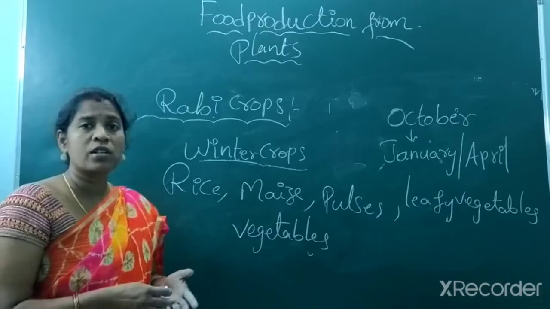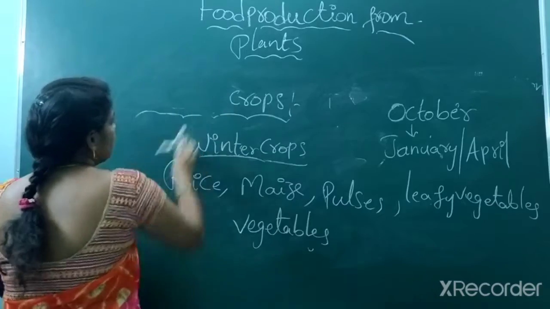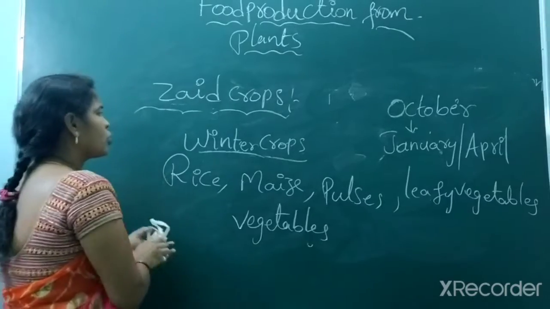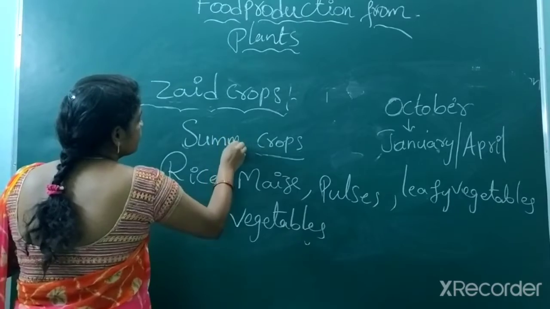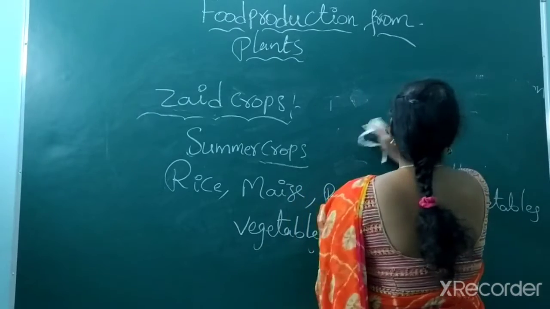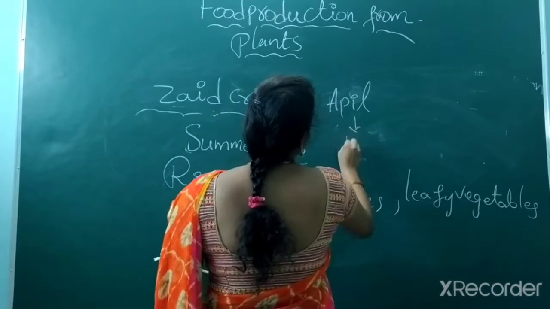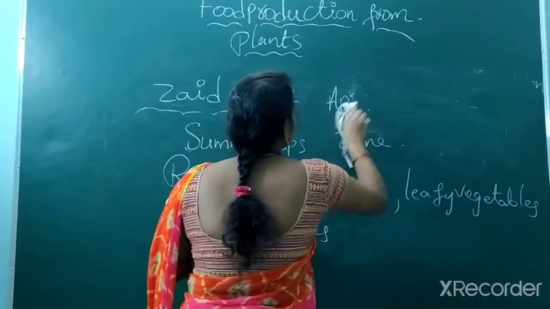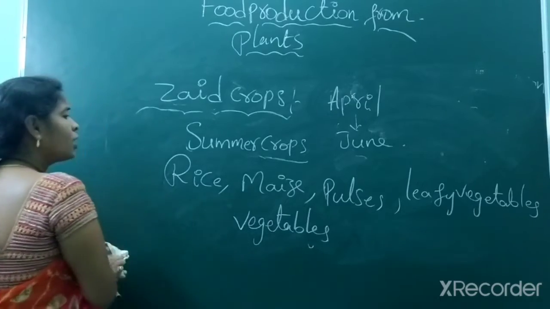Then next we look at Zaid. What are they? Zaid crops. So I am going to start. Zaid. What are these Zaid crops? Zaid, as per the Arabic language, Zaid means summer. Basically, summer crops are called Zaid crops. They are cultivated between April to June. So, what crops are cultivated?